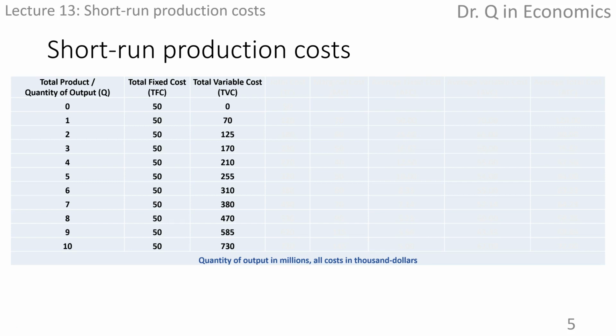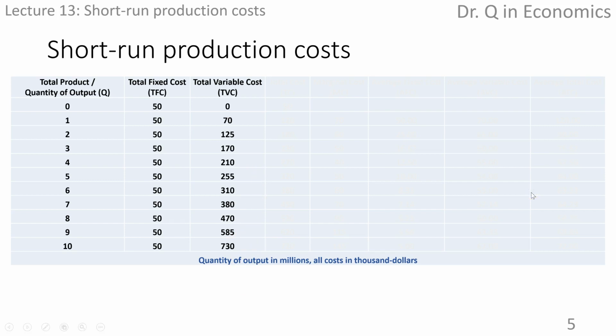The third column provides information for total variable costs, TVC, in $1,000. When no output is produced, there is no variable cost. As more chocolate bars are produced, the total variable cost also increases, but we can see that it's not increasing with a constant number.